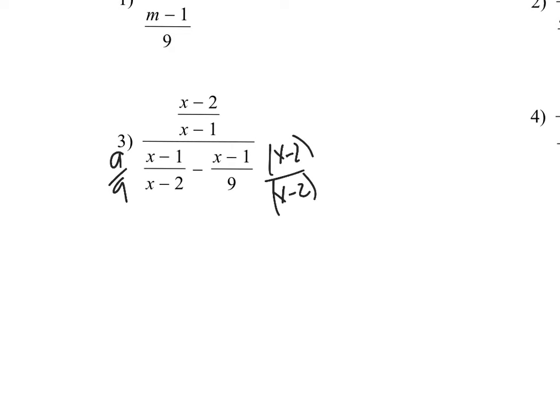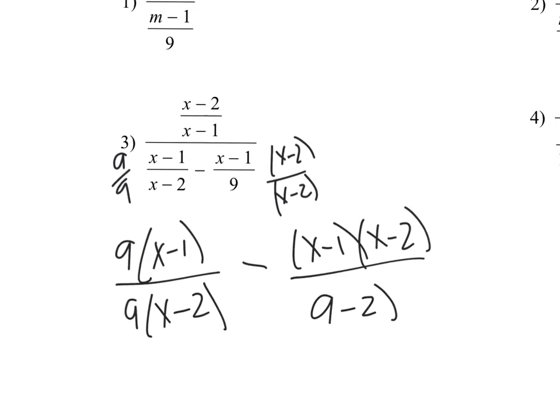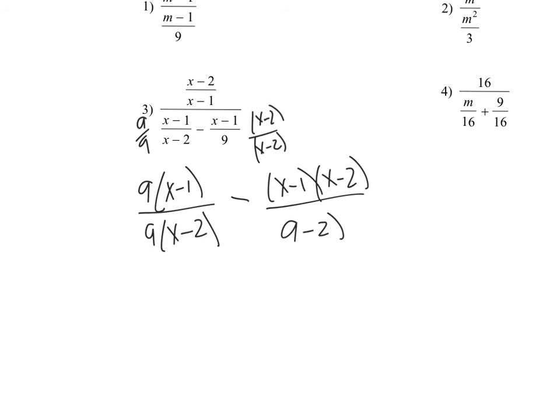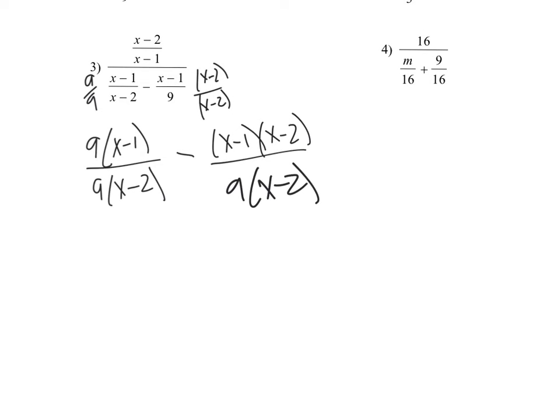Okay, so I'm going to have 9 times x minus 1 over 9 times x minus 2, and I'm going to have minus x minus 1, x minus 2 over x minus 2. Oh, sorry. 9 times x minus 2. There we go. Okay. So because they have the same denominator now, I can combine the numerator.